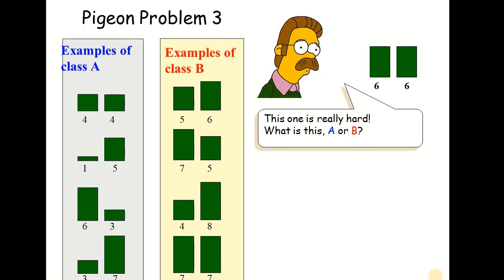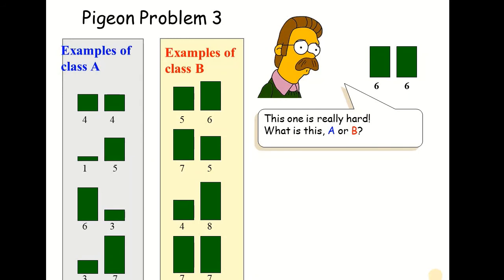Now, it doesn't mean that there isn't any pattern that is going to help us in classifying this unseen instance. However, the pattern in this case is quite complex. It cannot be identified just by merely looking at these values. We need to think about it and then observe that there is actually a pattern, but that pattern is a lot harder as compared to the previous examples. So if we again observe all the objects of class A, we can see that the values are rather on a shorter side.